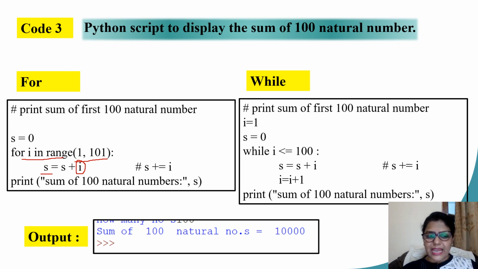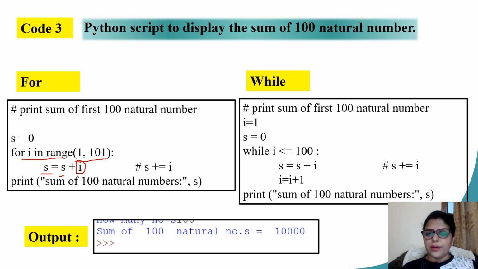Now this sum, variable s, will be storing a cumulative sum. First time s is 0, I is 1. 0 plus 1 would give me 1. Next time when the value of I reaches 2, previous value of s is 1. So that will retain the previous value plus adding the new variable I. 1 plus 2 will make the s as 3, and this way I am going to continue.